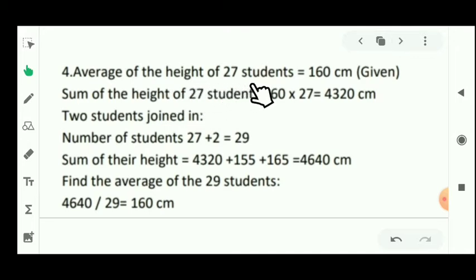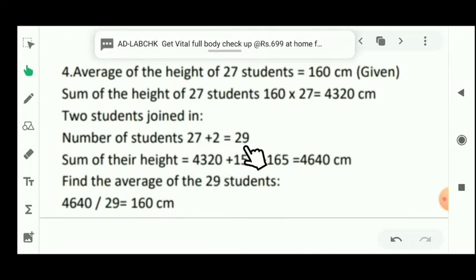Because the average height of 27 students is given, that is 160 centimeter, the sum of the height of 27 students will be 160 multiplied by 27, like the previous question. Its value will be 4320 centimeter. Now two students join, that means the total number of students will be 27, which was given already, and two new students join, that means total is 29.